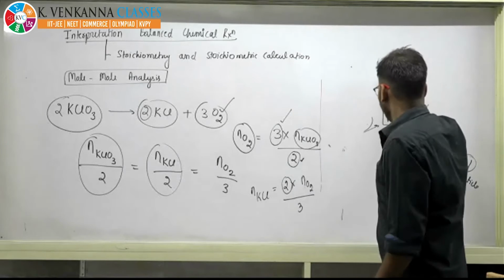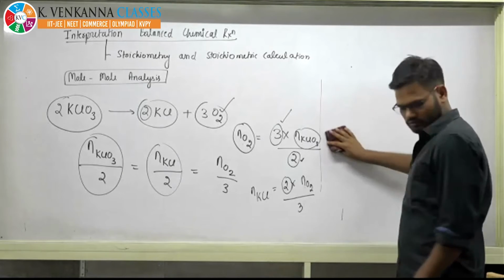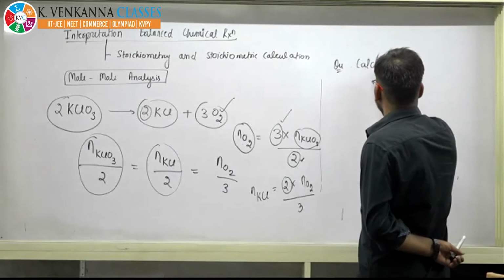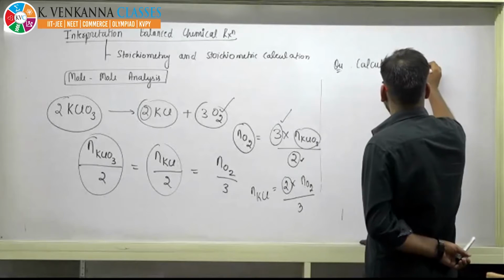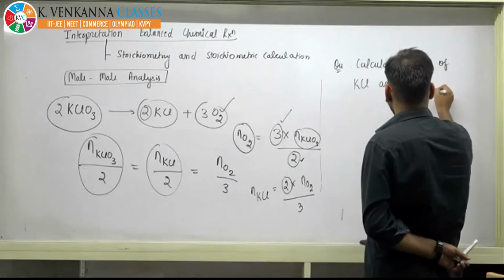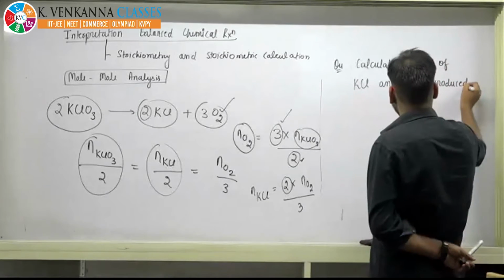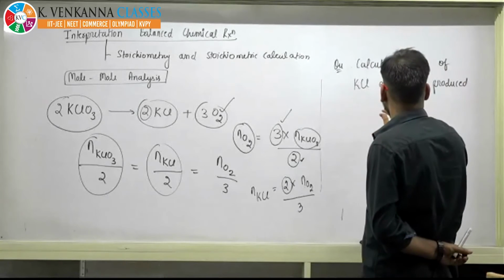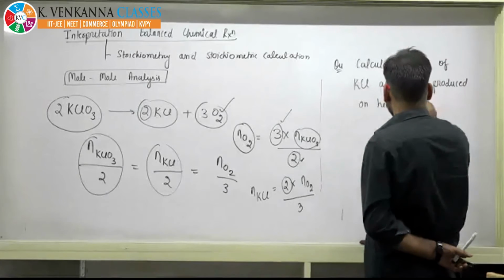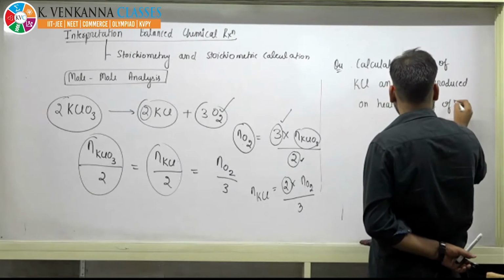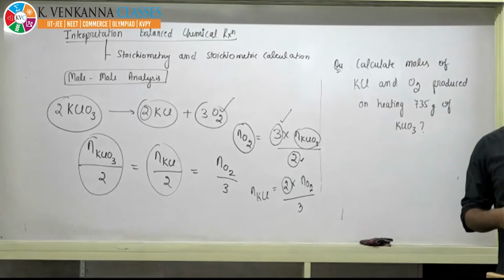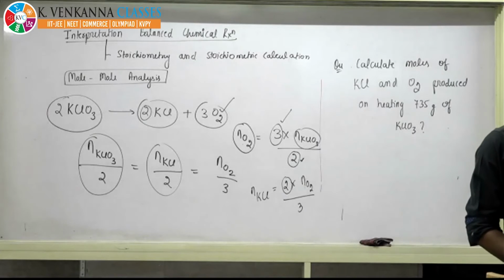So on the basis of the same reaction, I am giving you a question. Calculate moles of KCl and oxygen produced on heating 735 gram of potassium chlorate. Give me the answer, beta. A very simple question for you.